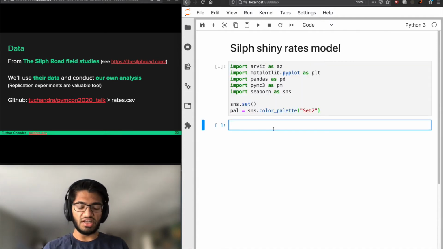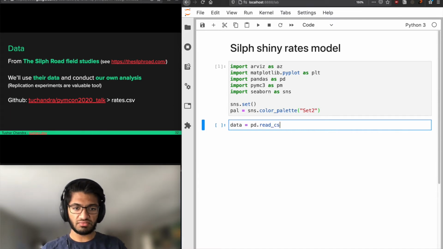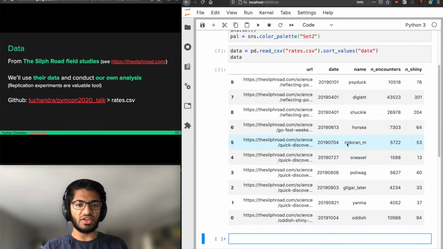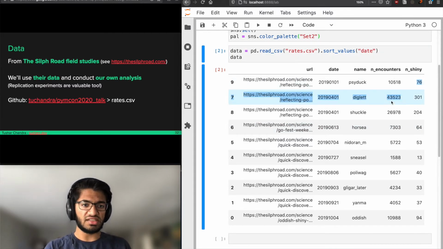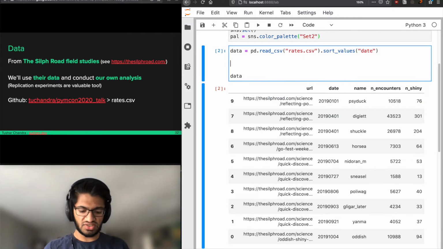All I've done here is import a couple of things, and we're going to use pandas to read in the data to show you what that looks like. Here you have the columns: URL, date, name, number of encounters, and number of shinies. Next I'm going to create a helper function that, given this data frame, will return the number of encounters and number of shinies.